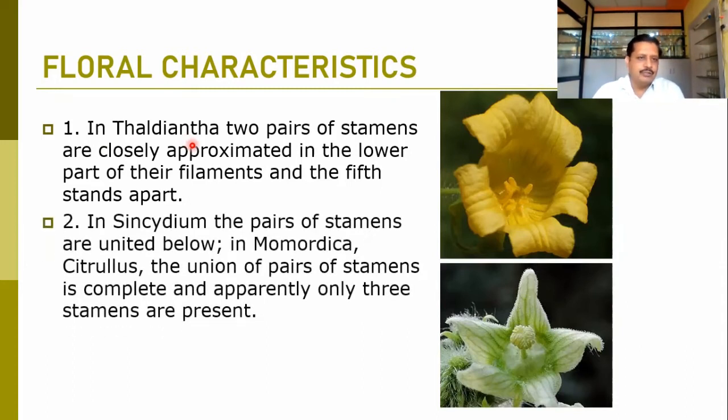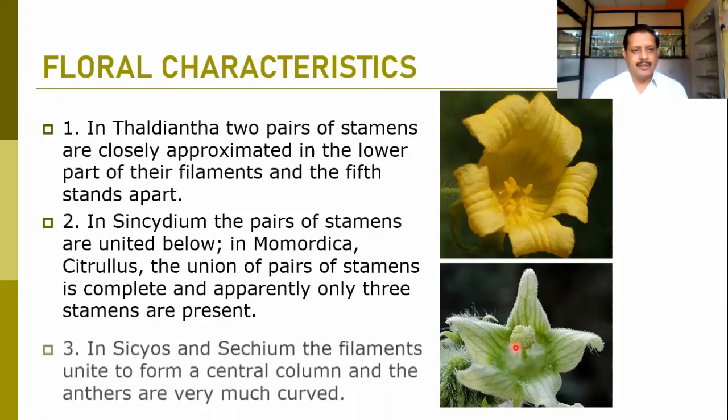Another condition is found in Cyclanthera, where a pair of stamens are united below, and in Momordica and Citrullus the union of the pair of stamens is complete, and apparently only three stamens are present. Here you can find the typical structure of Cyclanthera. A pair of stamens are united below, looking like a central single column. So filaments are united here, and this condition is known as the synandrous condition, where the group of stamens get fused at the anther level.